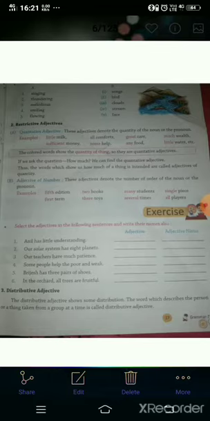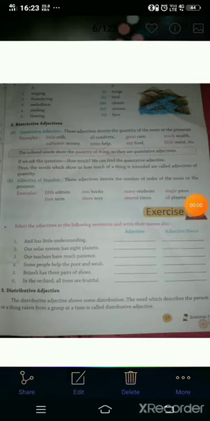So, start from distributive adjective. The distributive adjective shows some distribution. The word which describes the person or a thing taken from a group at a time is called distributive adjective.